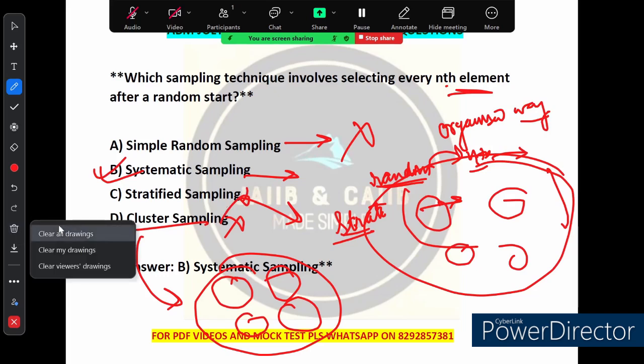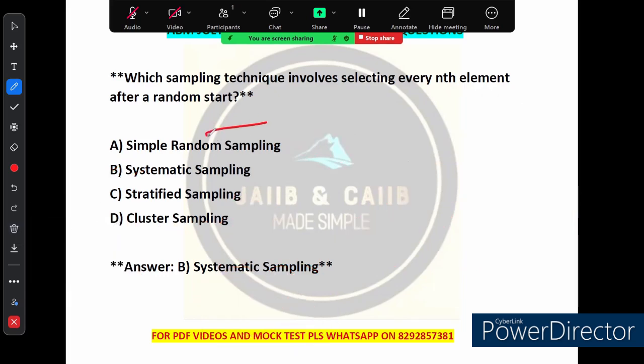So let me give you an example to make this concept more clear, right? See, this is how we make each and every concept clear. First, imagine you have a list of 100 people and you want to pick a sample of 10, right? So you first choose a random starting point, say the third person.